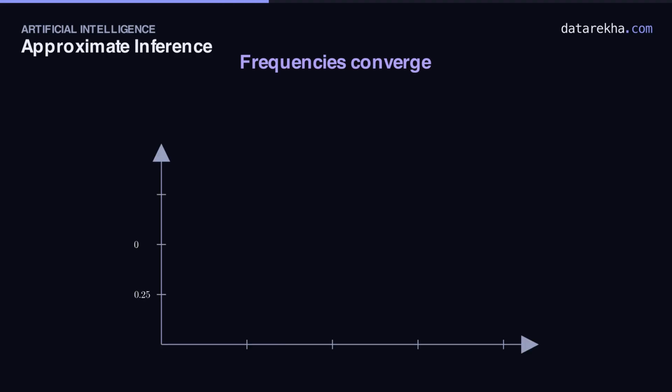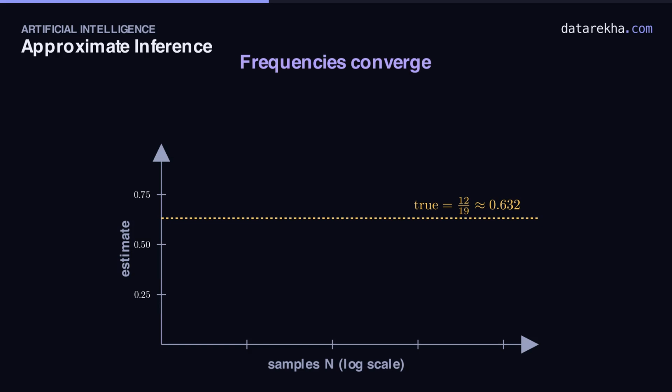Let's watch that promise play out, this time chasing a real posterior. The probability A is true, given we saw B true. Exact inference pins it at 12 over 19, about 0.63. That gold line is the truth we're aiming for. Now let the estimate run. At 10 samples, it staggers around, wildly high, then low, nowhere near the line. That's the noise of a small sample.